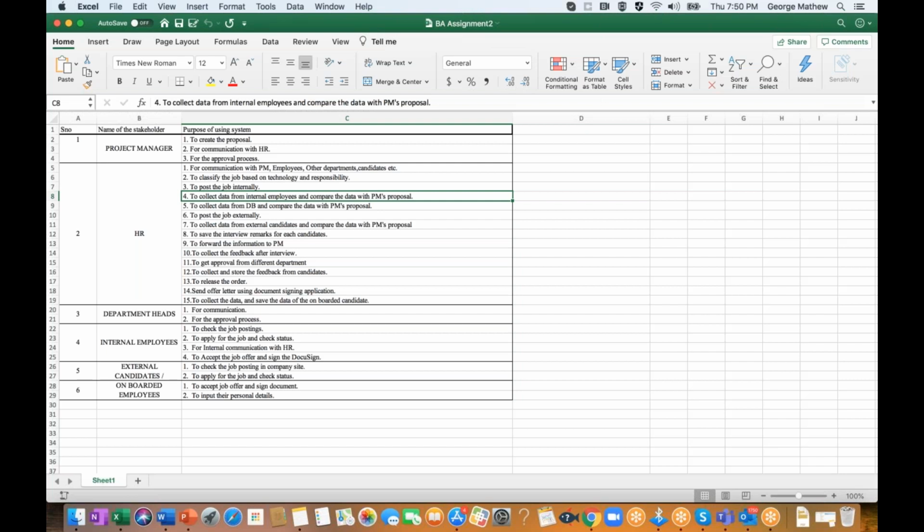That is the functionality: post the job internally. The outcome, when the job posting is done successfully, is that it sends an email to all the employees. The moment the screening feedback is entered and submitted in the system, it should automatically send an email to the project manager. So to forward the information, point 9, we don't use the system to forward the information.